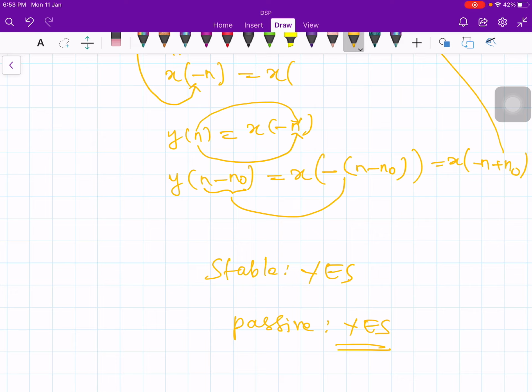Okay, I think let me stop at this point. In the next lecture, we will talk a little bit about stability. I think stability is over. So till now we discussed linearity, non-causal, stable, passive, and time varying. These are the classification of digital systems.